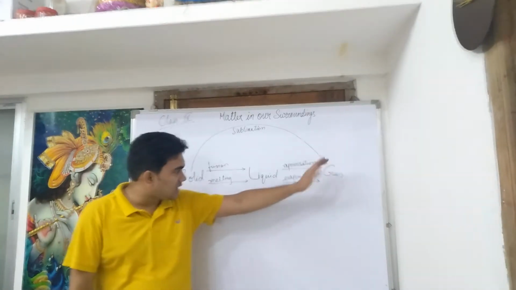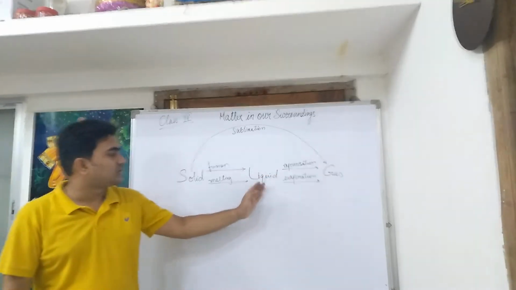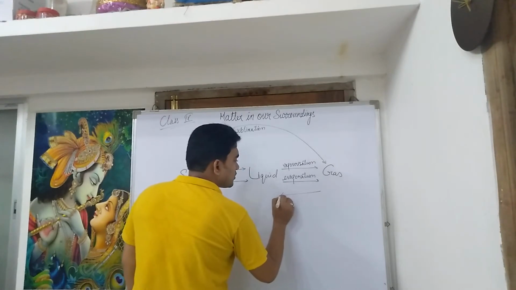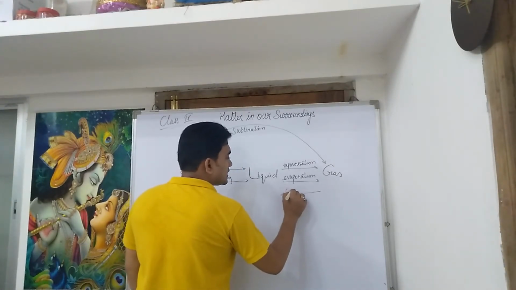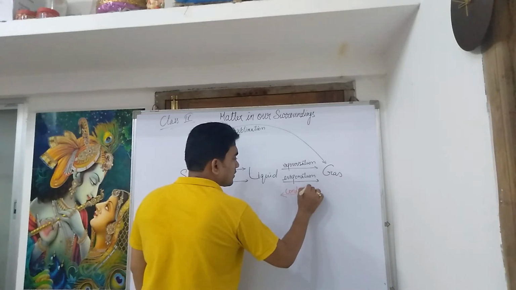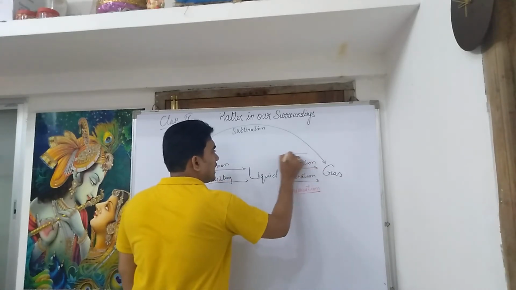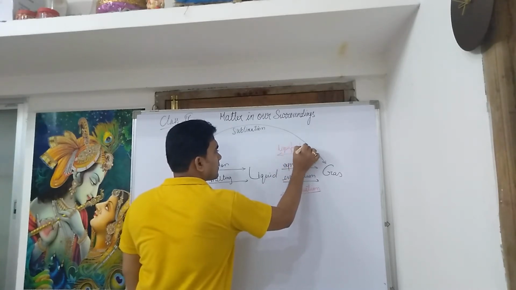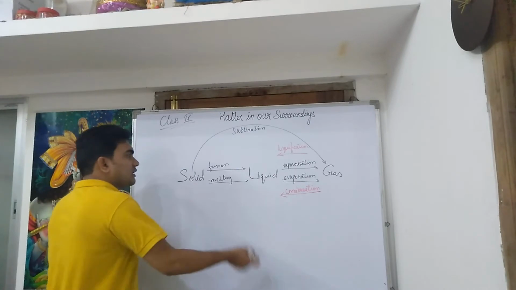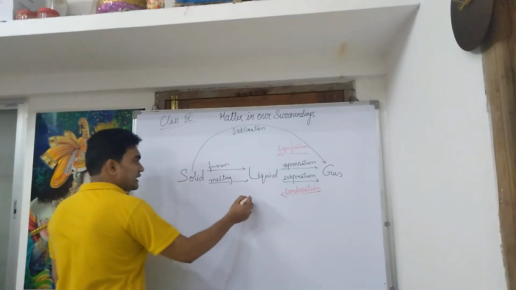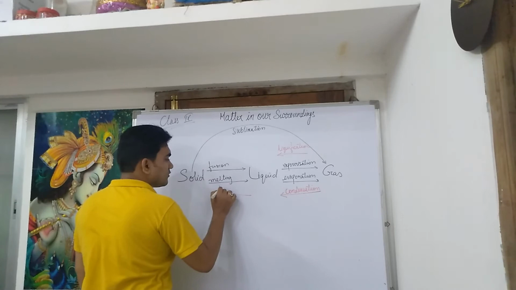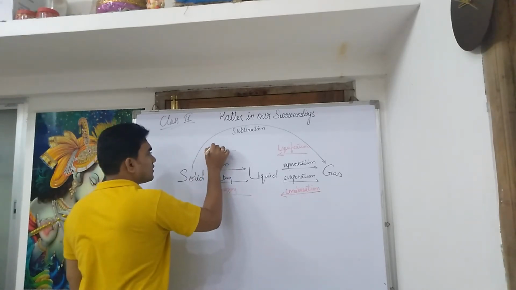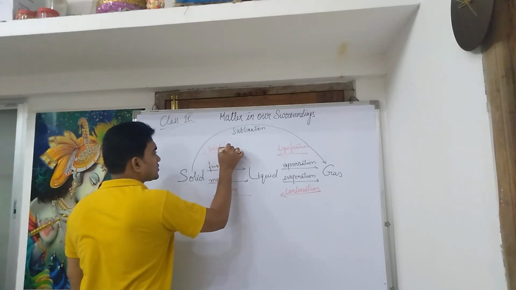Now let us talk about coming back from gaseous state to liquid and then liquid to solid. Again we will have two processes. One is called condensation, the other is called liquefaction. Again, if we talk about coming back from liquid to solid, then we have freezing, we have solidification.